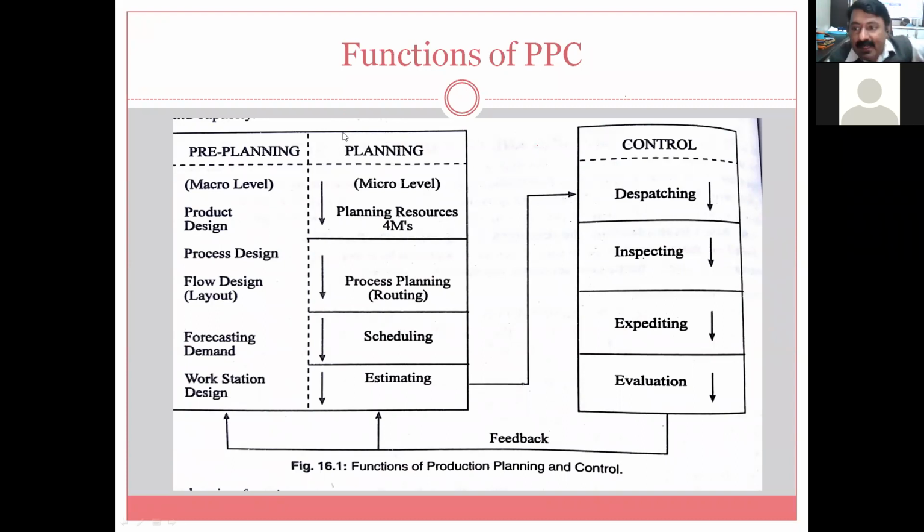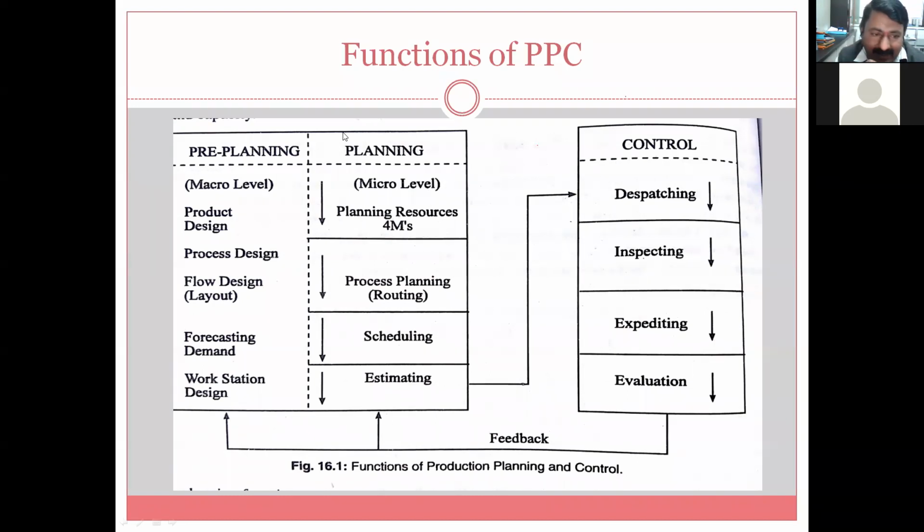This product design will be made by design engineers and research and development. It should not be the case that I go for some curly or spiral shape without asking whether our shop has the capability to fabricate it, or whether the bottle can be easily cleaned. You can go for different shapes, but by taking these considerations into account, the product design should be done. That is the macro level design of the product.